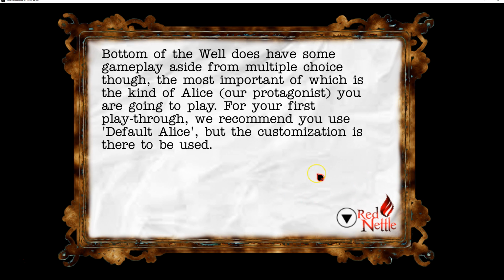Which, by the way, is why we're going to run this the first time on the default Alice.